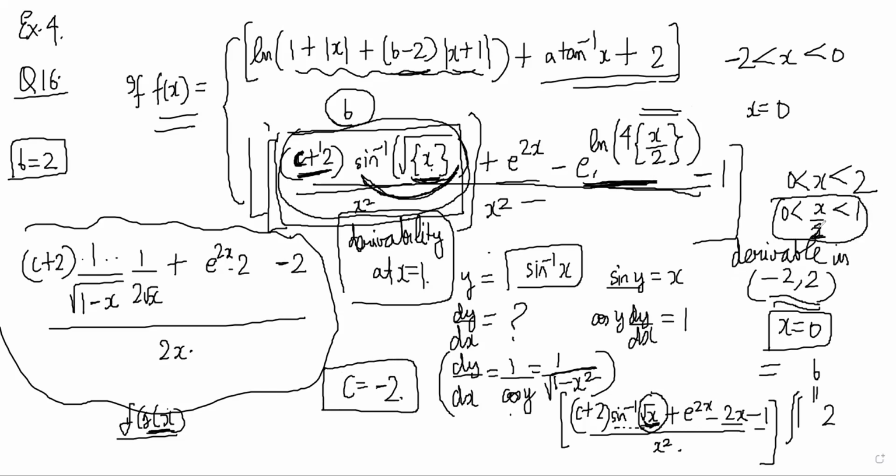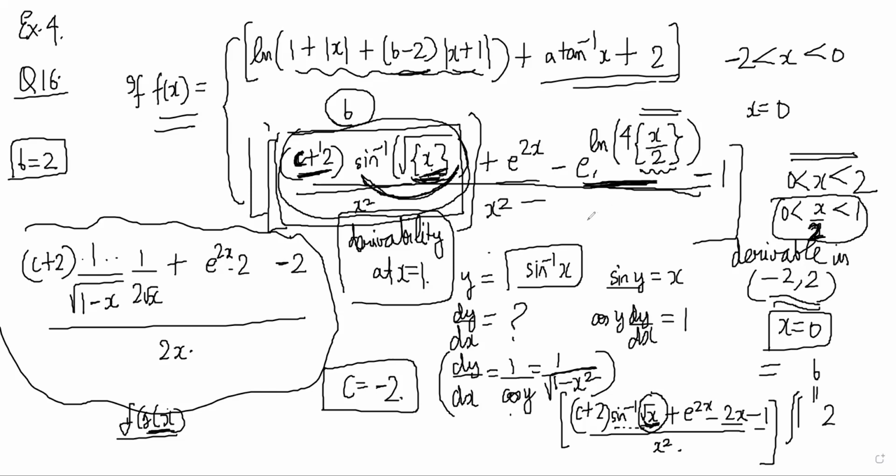Zero to 1, no? Yeah. See, x ranges from 0 to 2. So there is a problem here for x is equal to 1. But x by 2 ranges from 0 to 1, no? So there is no problem here because it is not even touching 1, right?